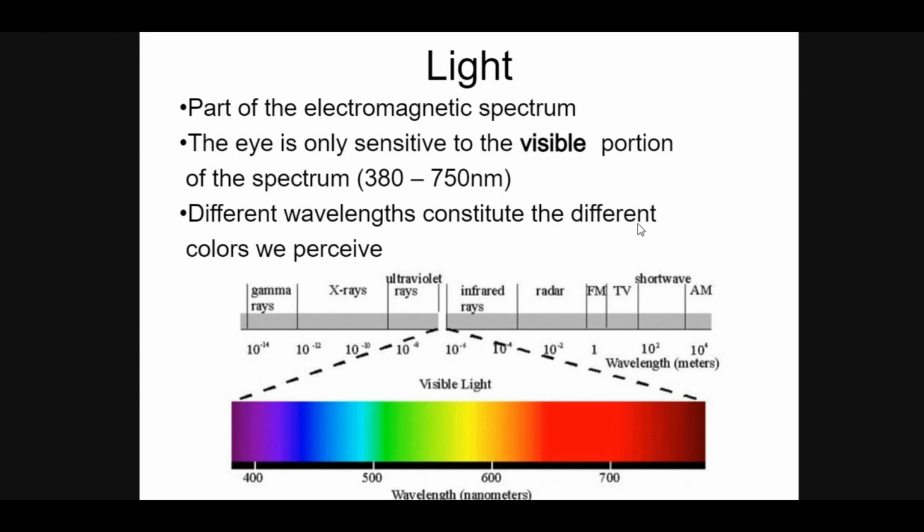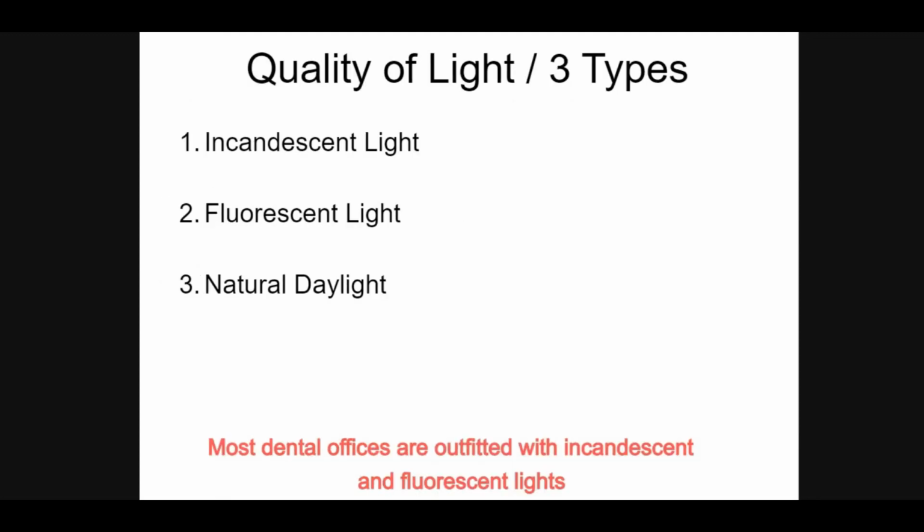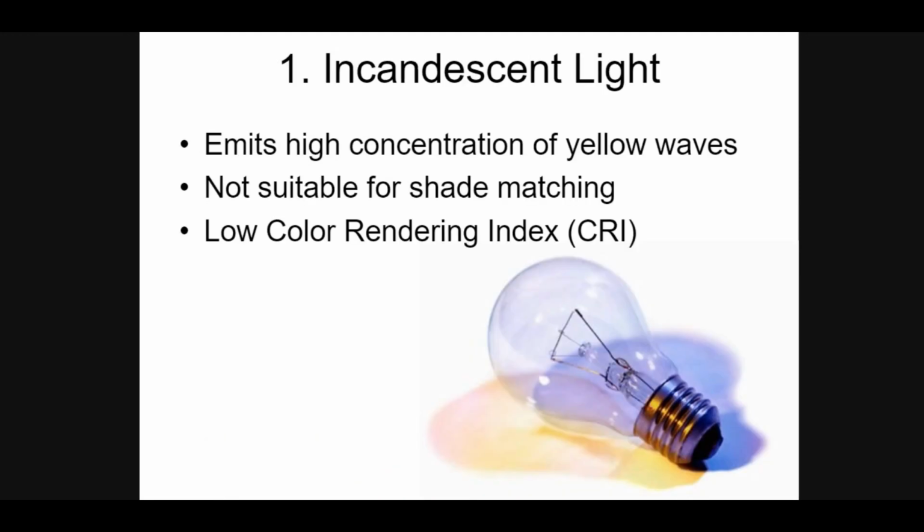So next topic is the color. The color is influenced by three factors: physical property of object, assessment of observer, nature of incidence light, and relation to the other colored object. Light is part of the electromagnetic spectrum. The eye is only sensitive to the visible portion of the spectrum, that is 380 to 750 nanometer. So different wavelengths constitute the different colors we perceive.